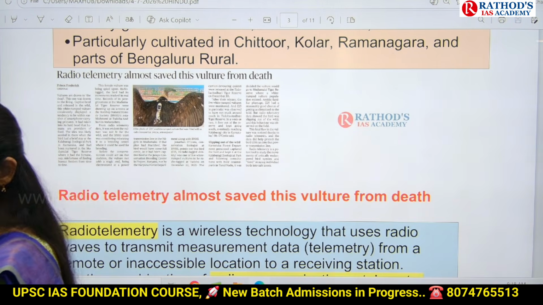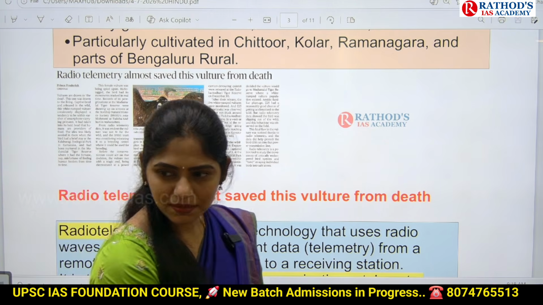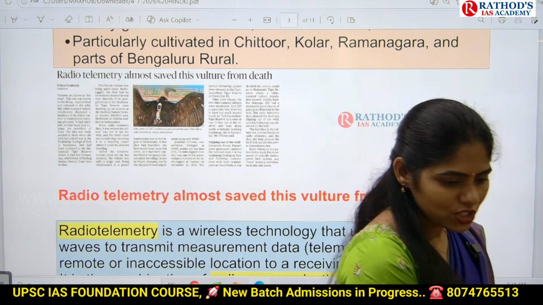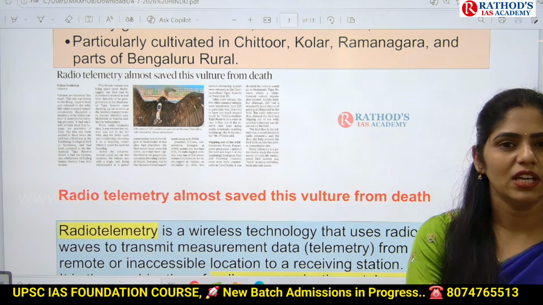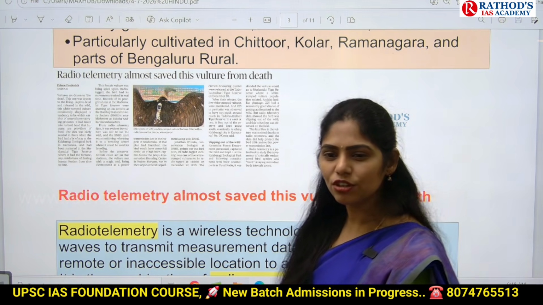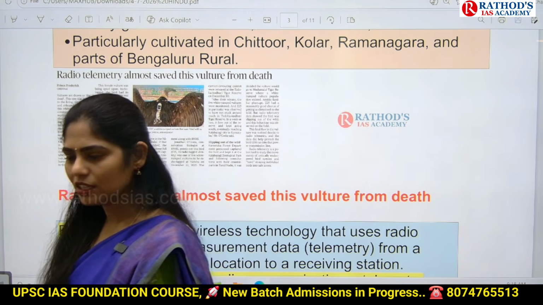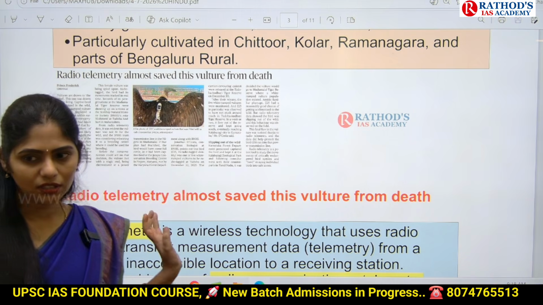Because of decomposition. Decomposition is done by microorganisms. Yes. If there is no animal feeding on that dead carcass, what happens? There will be a spread of diseases because of contamination of food and water. Right. Okay. So these animals will feed on these dead and decaying organisms.